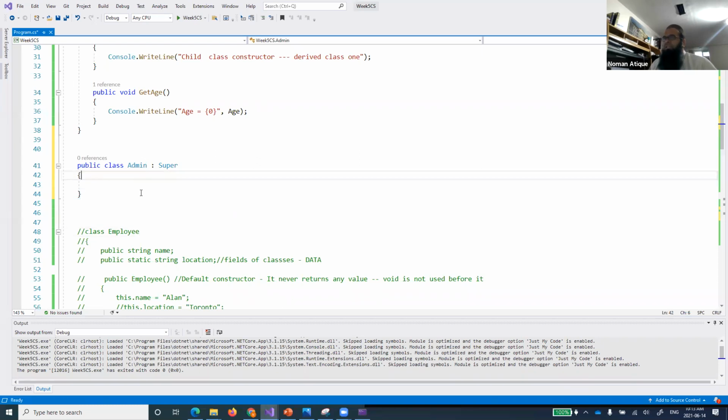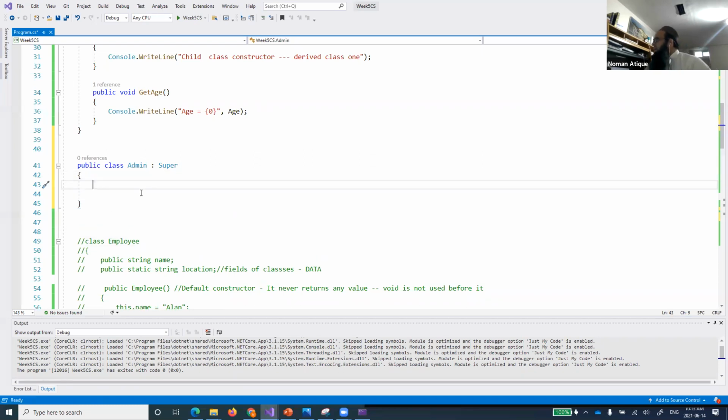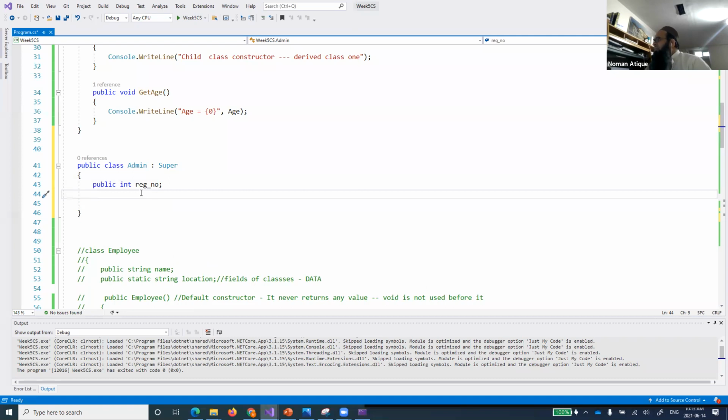Now let's define something into this one as well. Let's take one example and say public int registration number. All right, so we have defined one variable over here. So public integer registration number.